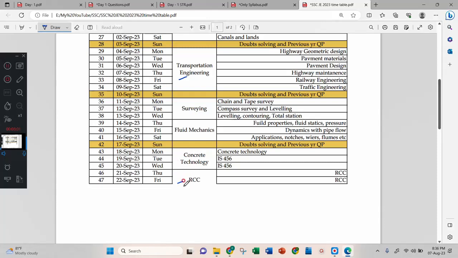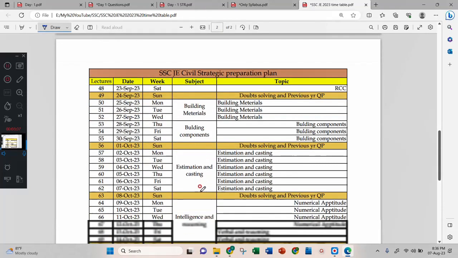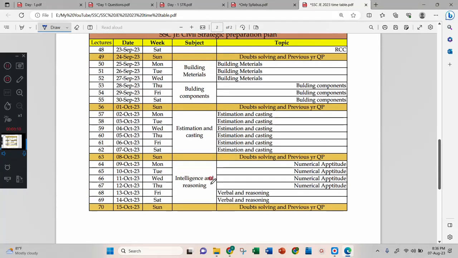Concrete technology and RCC we have to complete in 1 week. Then we have building materials and building components, and estimation and costing, intelligence and reasoning. In the notification they have mentioned that the paper 1 exam will be conducted in the month of October, but we don't know exactly what date they will start. But usually if I consider October 15th, middle of October, then till then we will be completing our syllabus. And if the paper 1 date is extended, then we have enough time so that we can practice more questions.